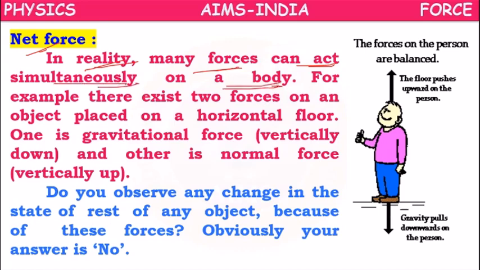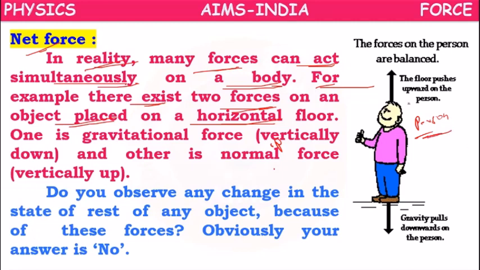For example, suppose there are two forces on an object placed on a horizontal floor. Suppose a person is standing on the floor.